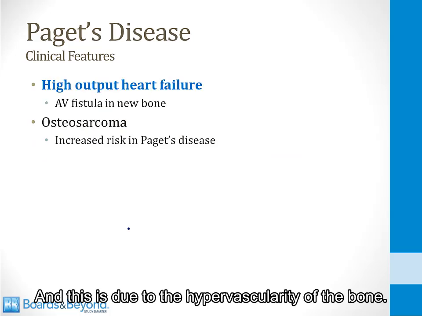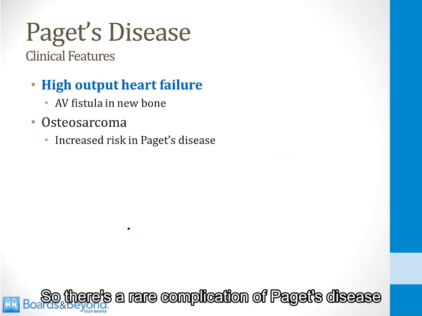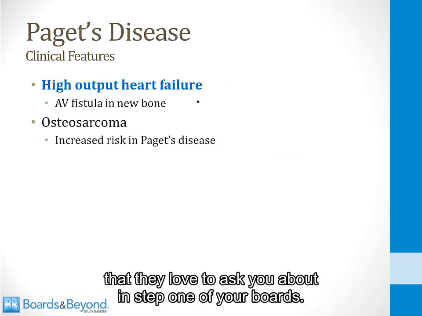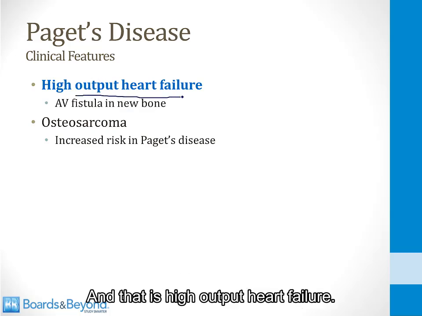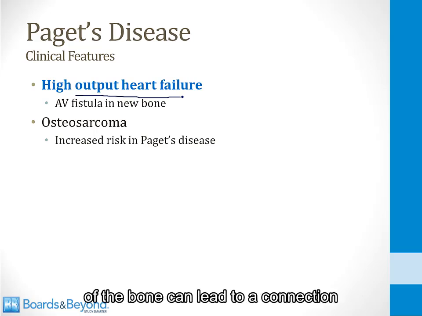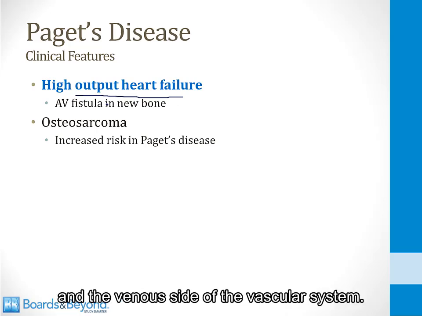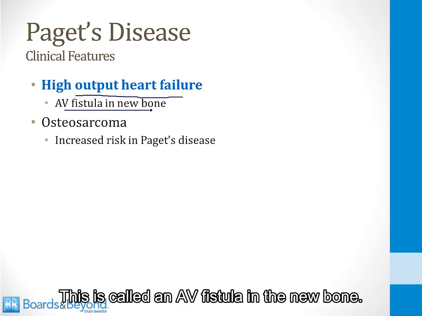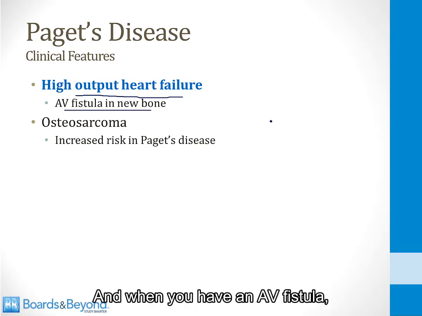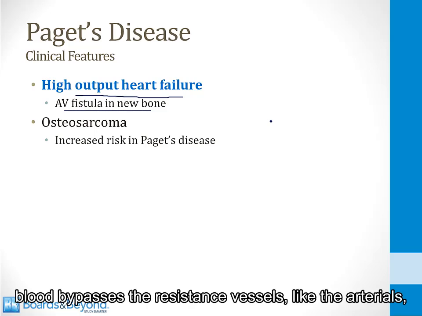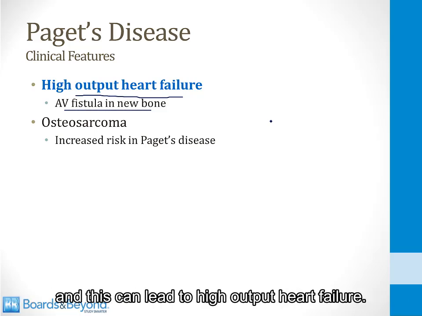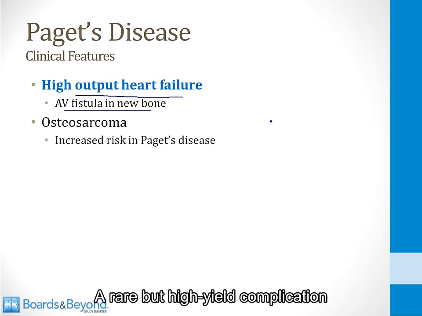So there's a rare complication of Paget's disease that they love to ask you about in step 1 of your boards, and that is high output heart failure. All that increased vascularity of the bone can lead to a connection between the arterial side of the vascular system and the venous side of the vascular system. This is called an AV fistula in the new bone, and when you have an AV fistula, blood bypasses the resistance vessels like the arterioles, and this can lead to high output heart failure. A rare but high-yield complication of Paget's disease to know about.